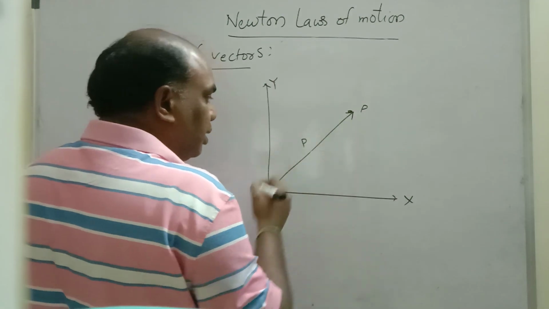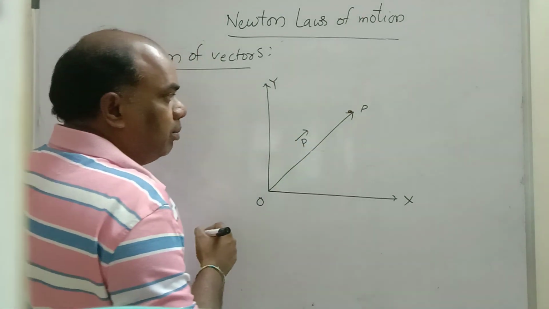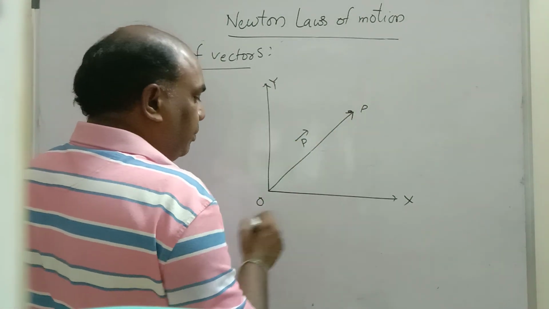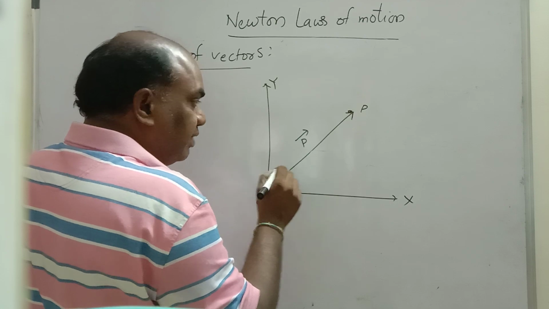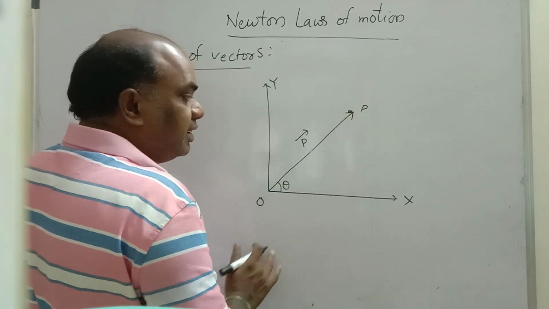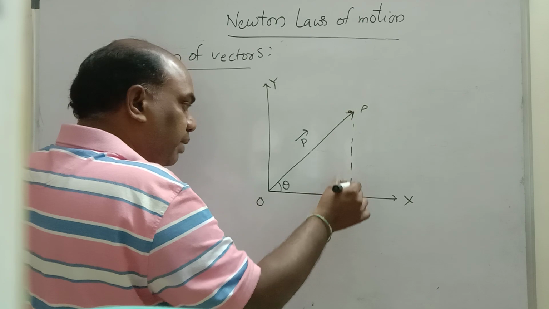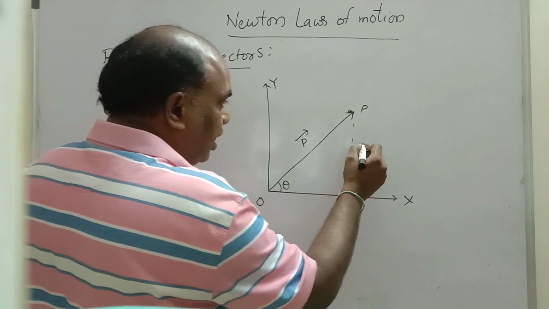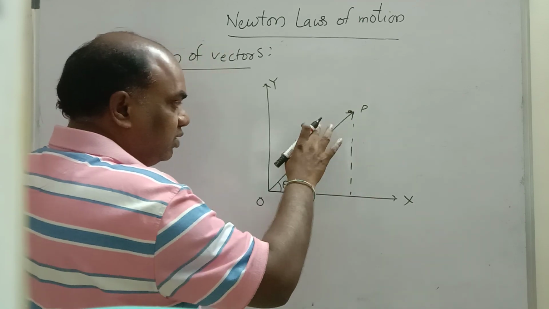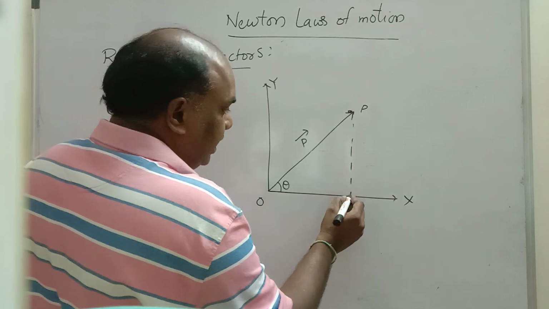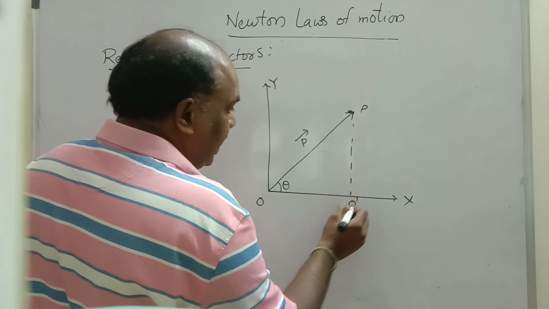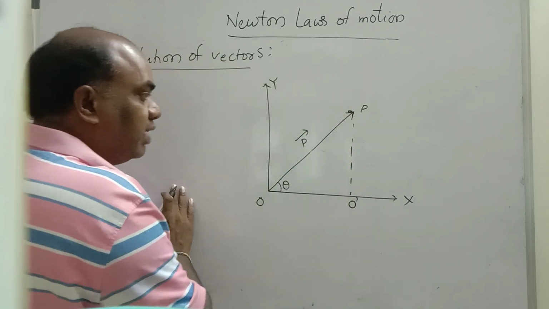Let it be P bar, the P vector. OP is nothing but the P vector. It is making angle theta. This vector is making angle theta with the horizontal component. Now this is the perpendicular line. Theta, this is called the opposite side. This is the adjacent side. This is the hypotenuse. Now let this point be O dash. O dash P is one triangle.